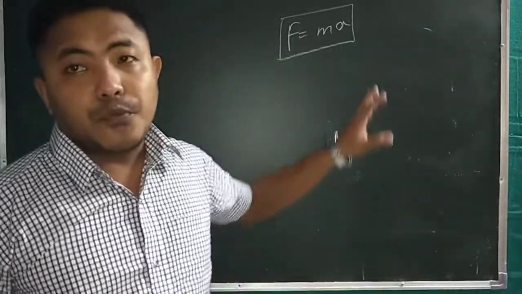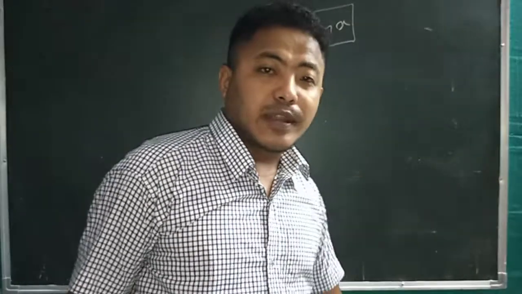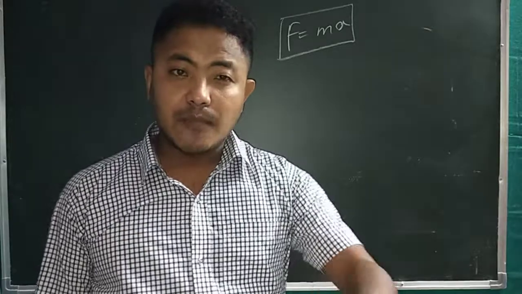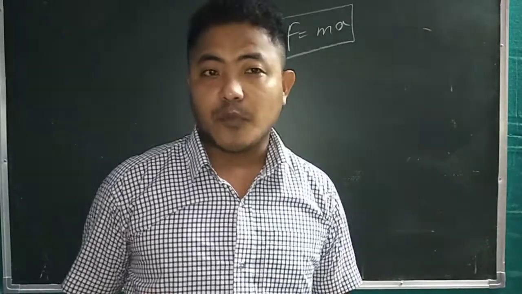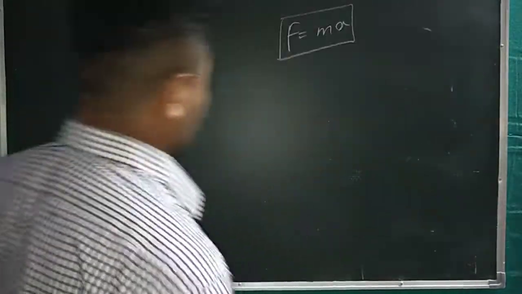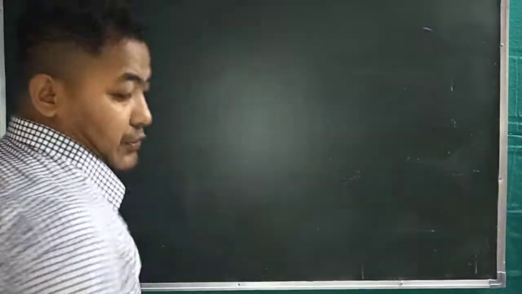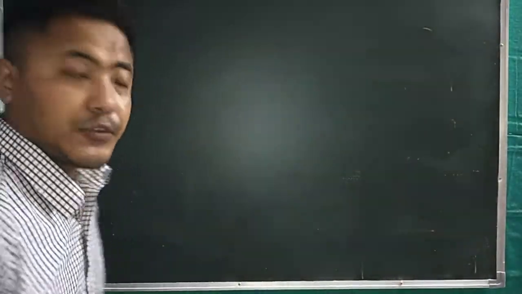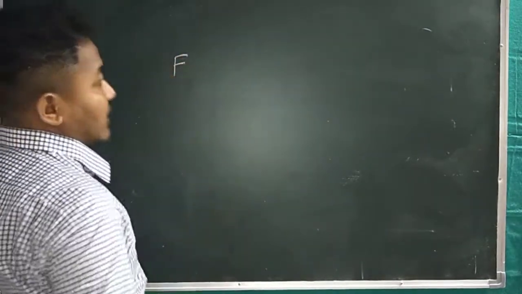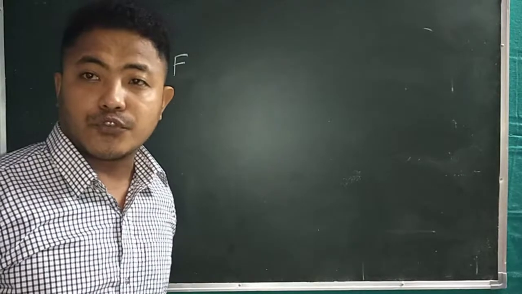So if you want to prove this particular equation, F is equal to ma, as I told you, the rate of change of linear momentum is directly proportional to the applied external force. So let's write this mathematically. Suppose F is the applied external force.